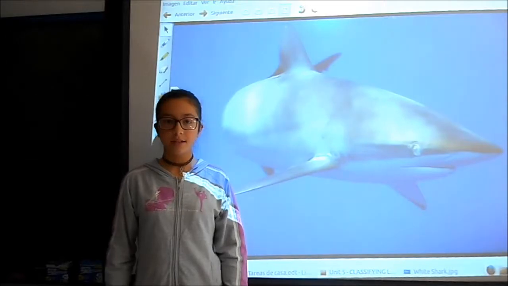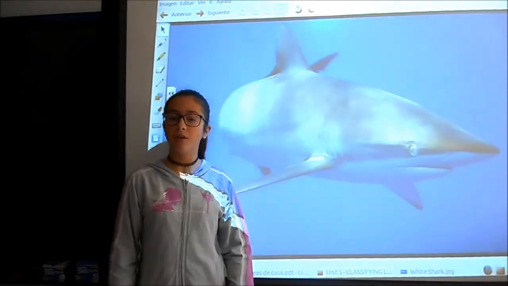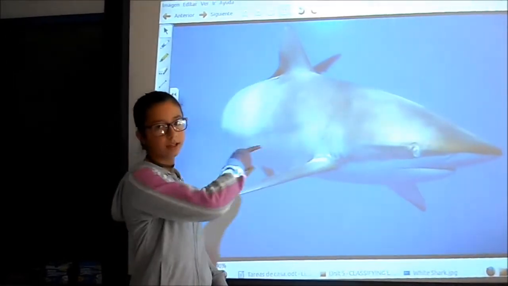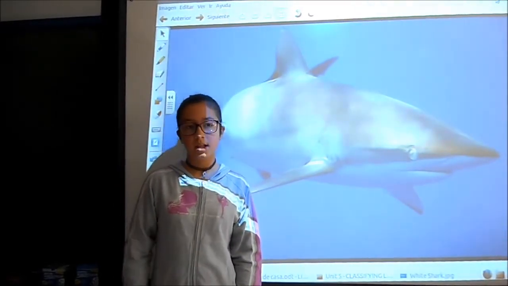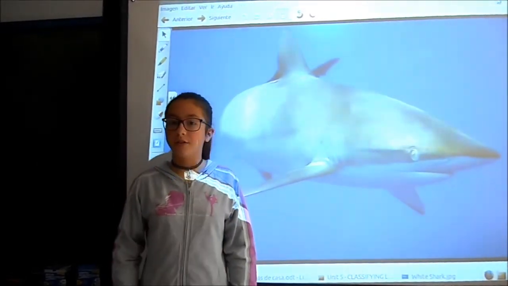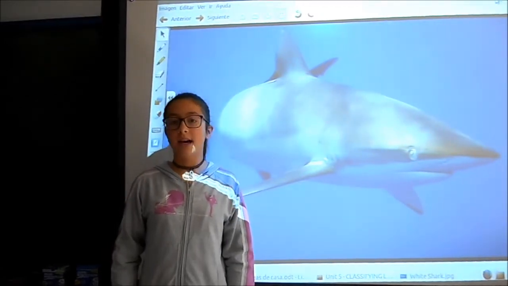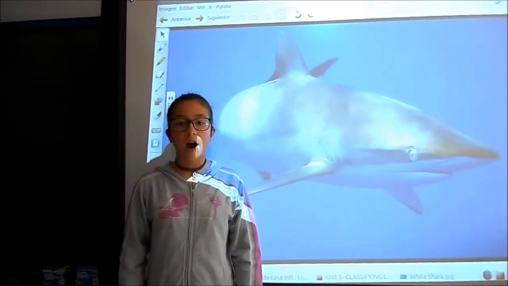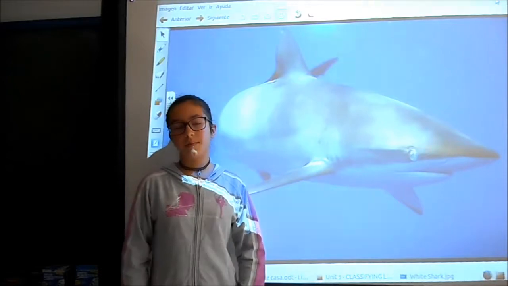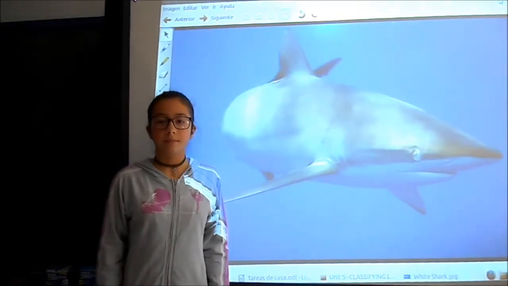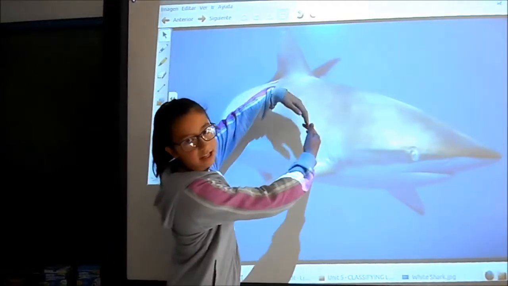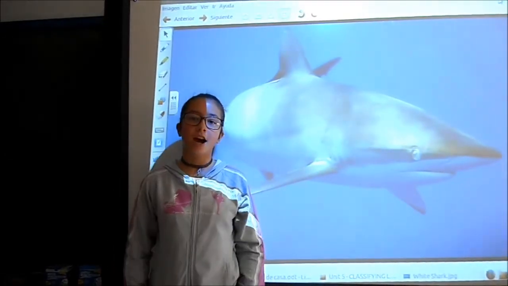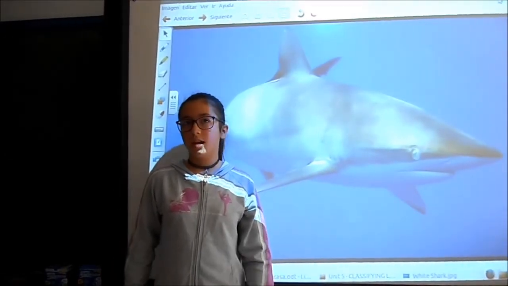They are vertebrates because they have bones and a spinal column. They eat other living things, so they are heterotrophs. Besides, these animals are carnivores. They grow inside an egg, so they are oviparous.